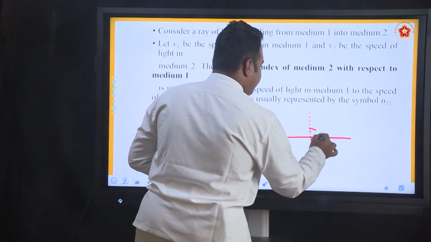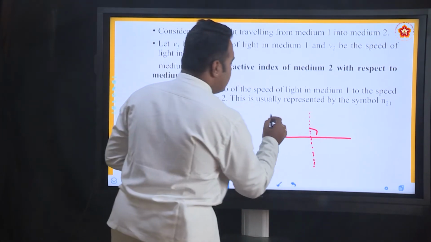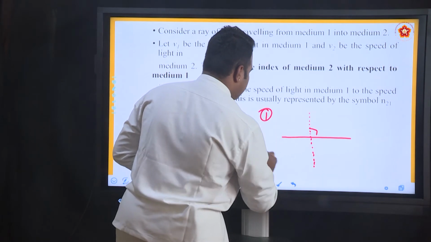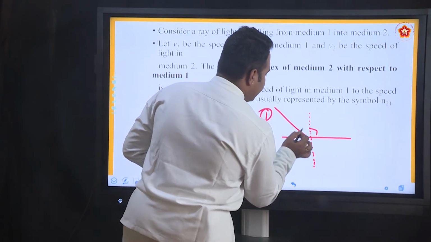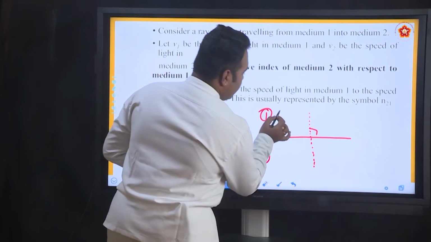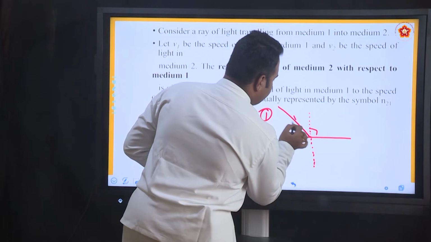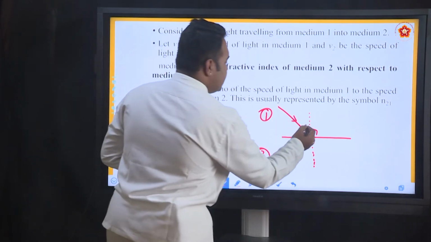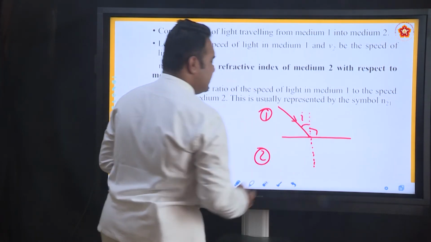This is the imaginary perpendicular line, that is the normal that we draw. This is medium 1 and medium 2. So, a ray of light is incident here. This is taken as the angle of incidence.